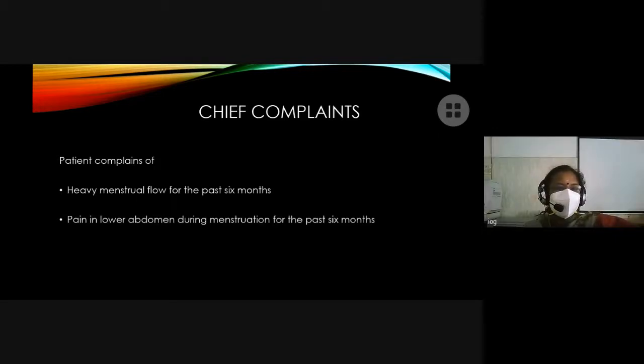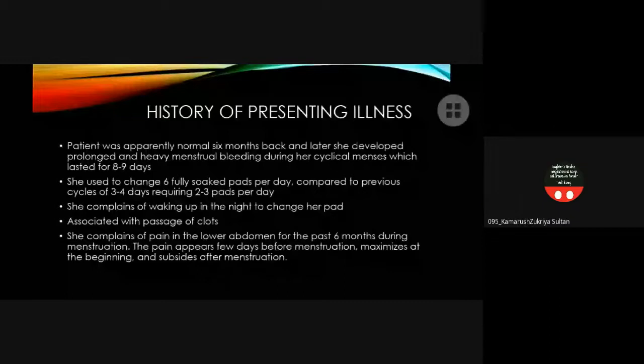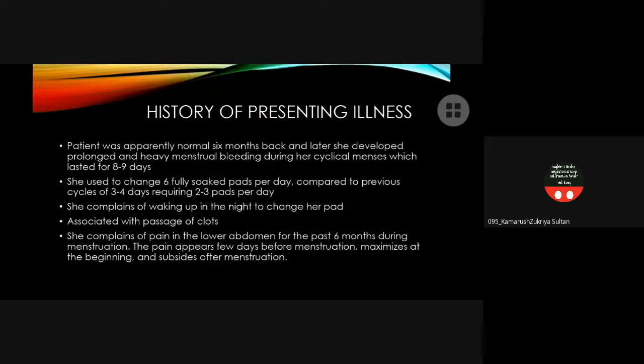Okay, next slide. Yes? Okay. History of presenting illness. Patient was apparently normal 6 months back, and later she developed prolonged and heavy menstrual bleeding during her cyclical menses, which lasted for 8 to 9 days. She used to change 6 fully soaked pads per day, compared to previous cycles of 3 to 4 days, requiring 2 to 3 pads per day. She complains of waking up in the night to change her pads, and it's associated with the passage of clots. She complains of pain in the lower abdomen for the past 6 months during menstruation. The pain appears a few days before menstruation, maximizes at the beginning, and subsides after menstruation.